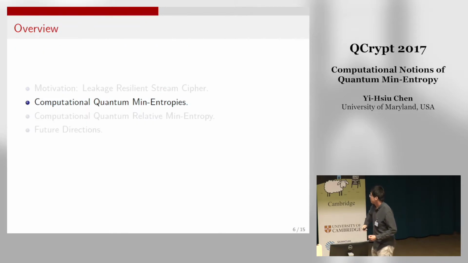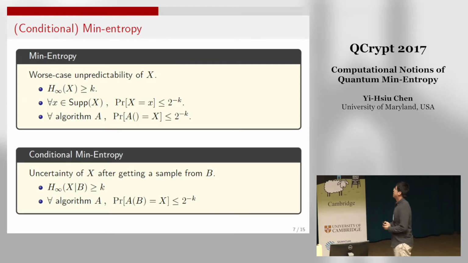Now let's define the entropy notions. We start from the most basic thing. Min-entropy captures the worst-case unpredictability of X. These three statements are equivalent. We would like to emphasize the third one, which is an operational definition. The random variable X has min-entropy at least k if and only if no algorithm can predict X with probability better than 2 to the minus k.